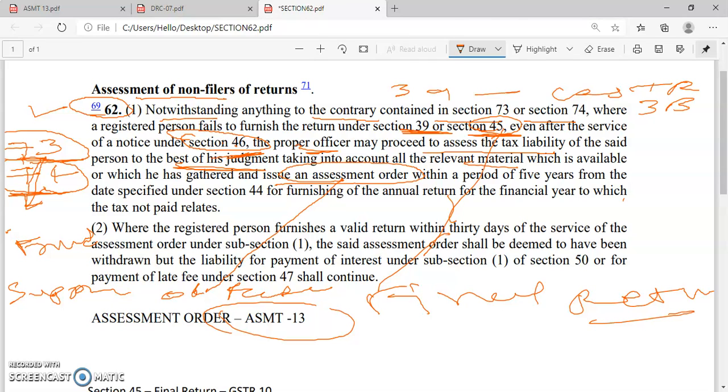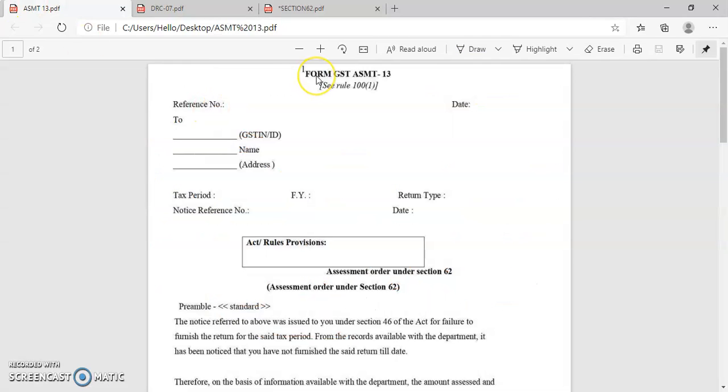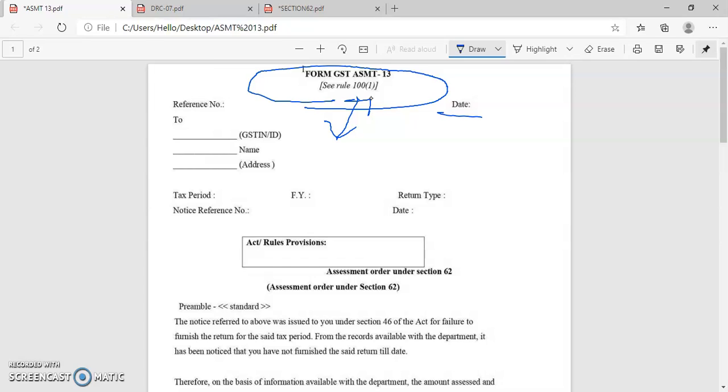So how does ASMT 13 look? This is the form number ASMT 13. If you look at rule number 100 sub rule 1, you will find this form. It will contain the date, the person to whom it is issued, that is GST number, name and address, financial year, and return type, that is your GSTR 3B or final return.